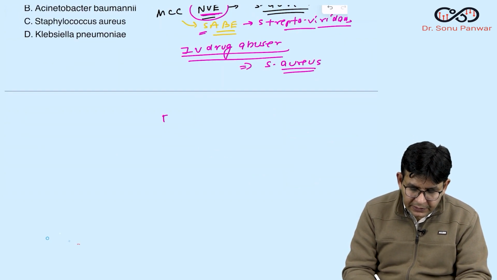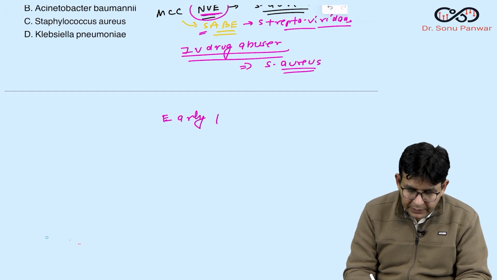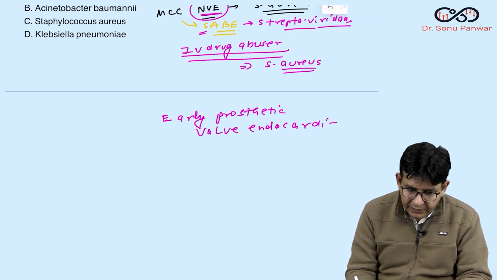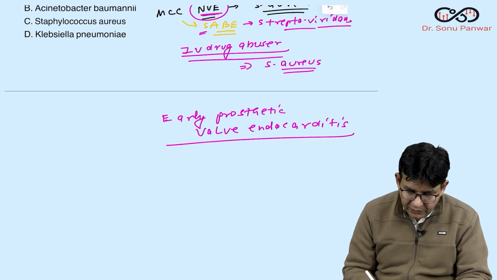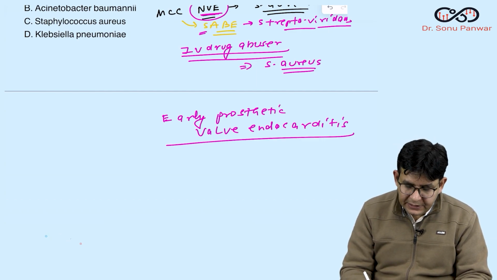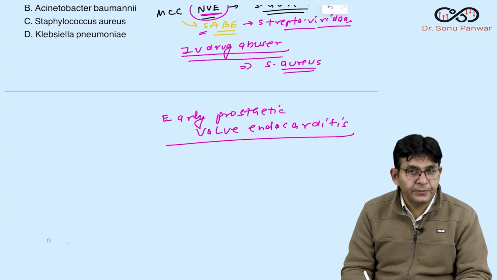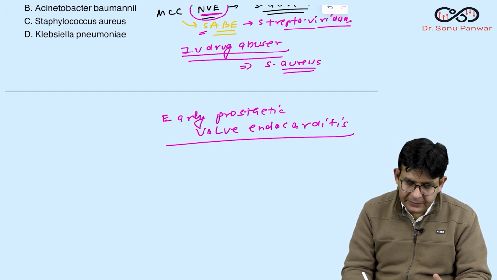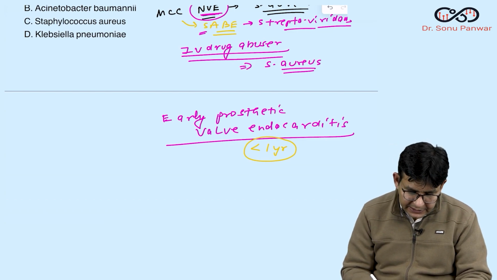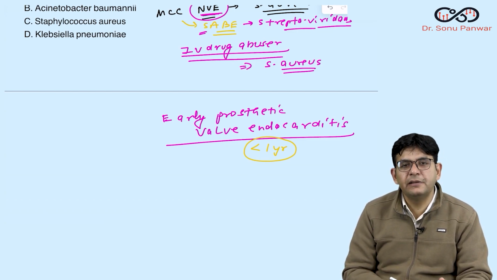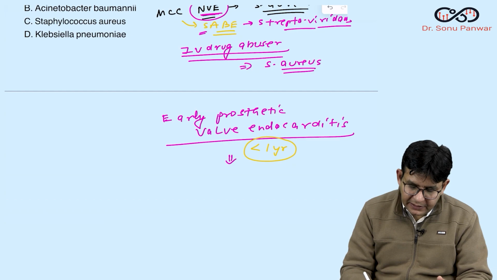If I talk about early prosthetic valve endocarditis, then what are we talking about? Early prosthetic valve endocarditis means somebody's valves got damaged and you repair them, and within 1 year they also got damaged. That is termed as early prosthetic valve endocarditis, and it is caused by what?